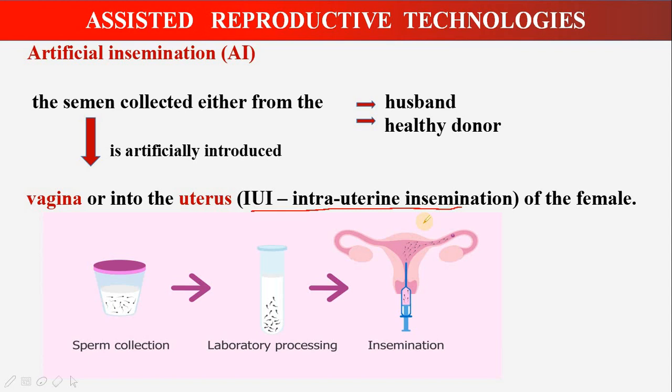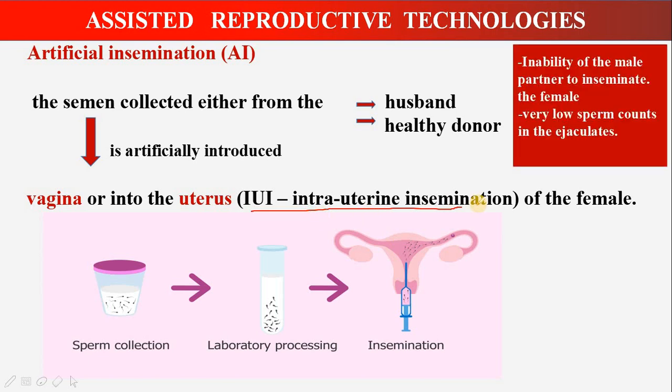Even this method is used in males who cannot inseminate. In case of a couple whose husband cannot inseminate, or has low sperm counts, or low motility, in such cases the sperms from the husband can be collected and introduced into the wife, or the female, whoever wants to conceive, in the vagina or in the uterus. In the uterus, it is intrauterine insemination. I hope this is clear. So this is already mentioned: inability of the male partner to inseminate the female, or very low sperm counts in the ejaculate. So this is about assisted reproductive technology.